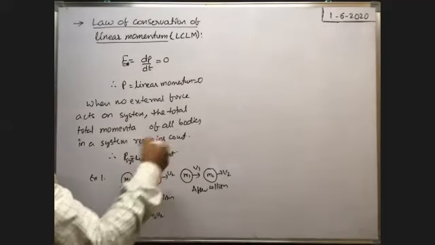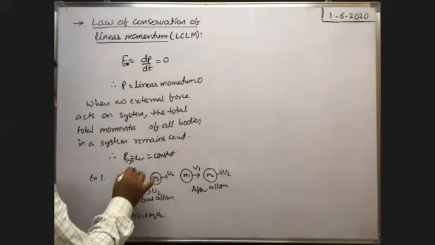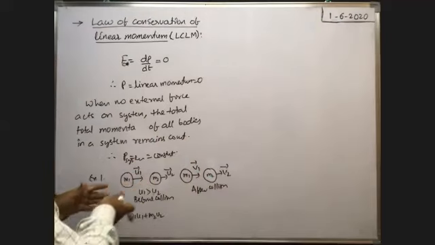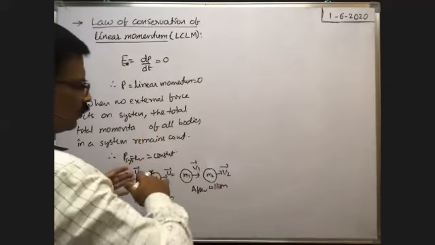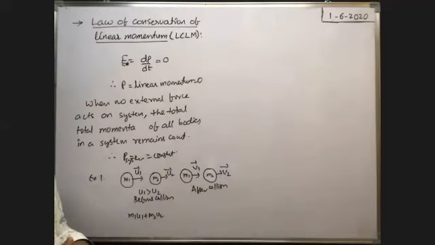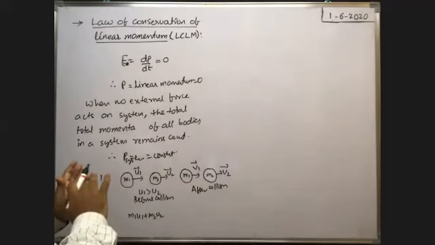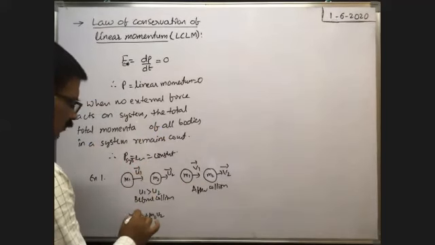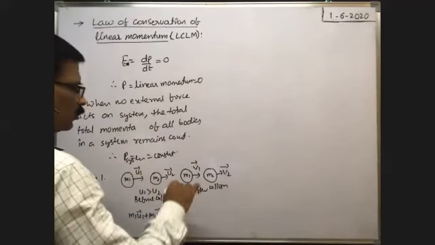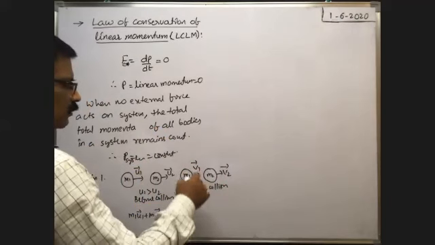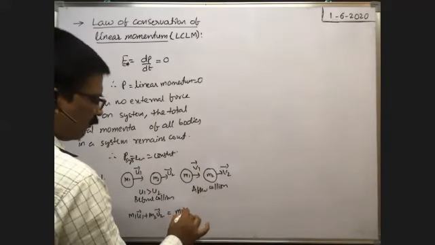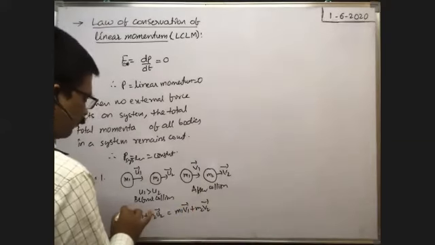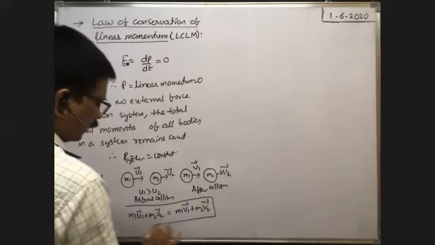Suppose they are in different directions, then we can write in vector form also. Before collision these are moving in different directions, and after collision these two are also moving in different directions. If no external force acts on the system, then the total momentum of the two bodies before collision, m1 u1 bar plus m2 u2 bar, is equal to the total momentum of the two bodies after collision, that means m1 v1 bar plus m2 v2 bar. It is the case when no external force acts on the system.